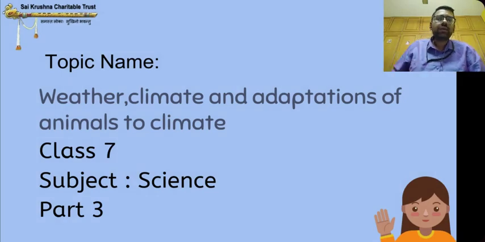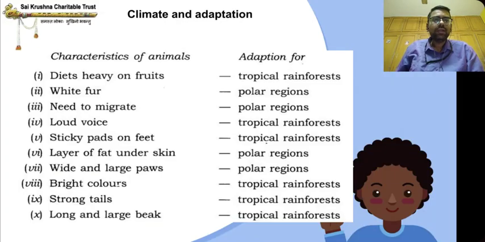Okay, children, which topic will we do today? The topic is Weather, Climate, and Adaptations of Animals to Climate, Class 7, Science, Part 3. Now we will start with climate and adaptation.